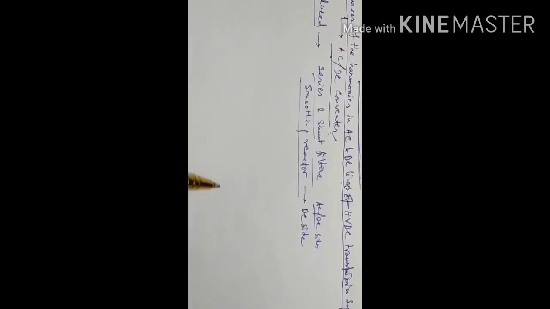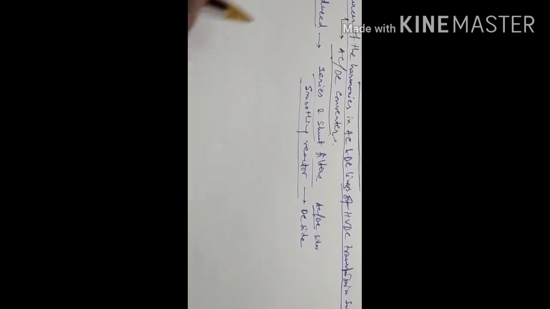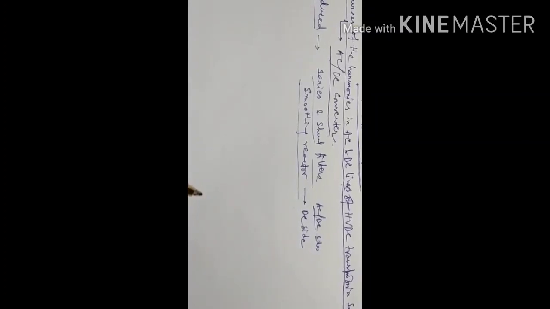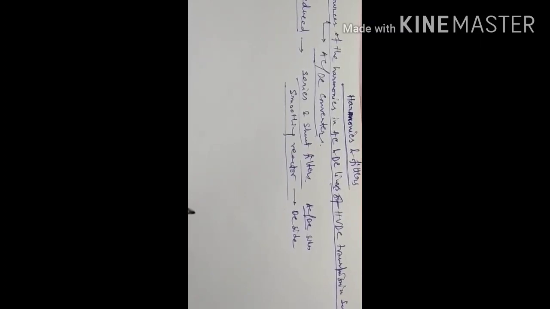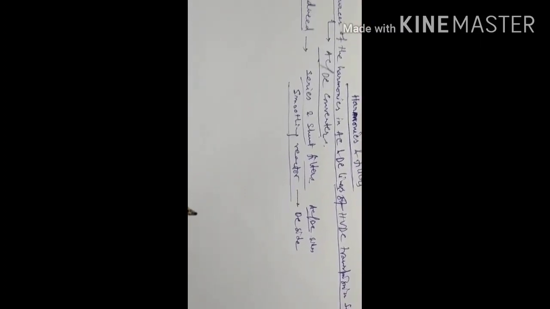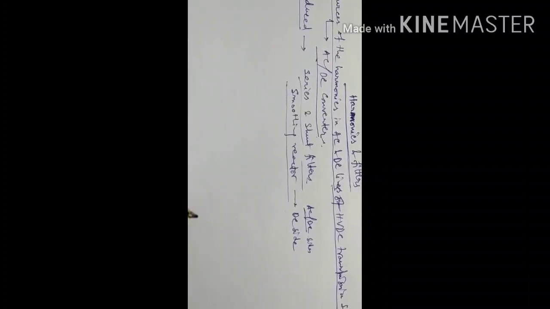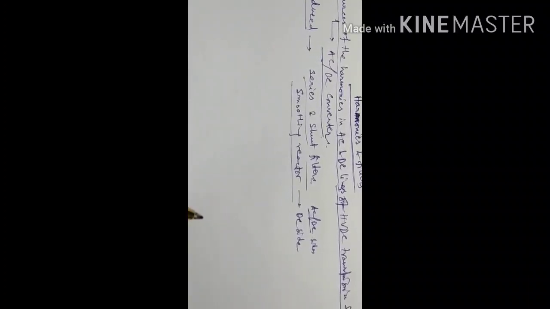Okay. Then from another point of view, how are harmonics generated due to the HVDC link? There is always a firing angle and extinction angle. Due to this, the voltage and current waves are not similar. So basically an HVDC link can be considered as a non-linear load.